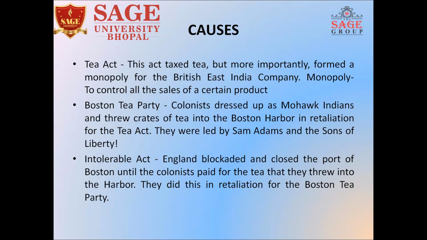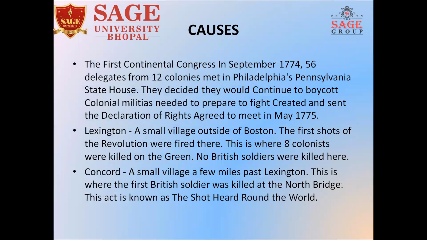That led to what? The Boston Tea Party. Here, people gathered around Boston Harbor, and in retaliation to the Tea Act, they threw all the tea that was stored in the ships for export into the water. It was led by Sam Adams and the Sons of Liberty. Obviously, England gave retaliation to the same. So, they started the Intolerable Acts. Here, the port was blocked, and as the people had thrown the tea in the harbor, they named it the Boston Tea Party, and blocked all the ports nearby Boston.